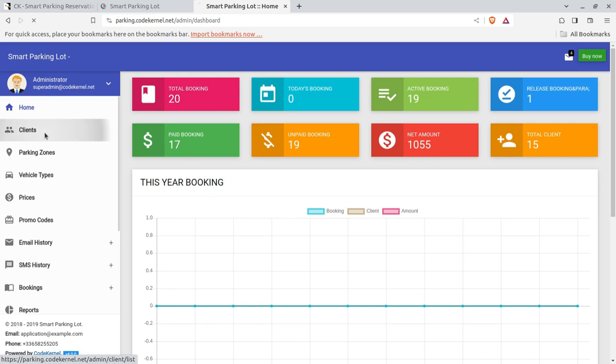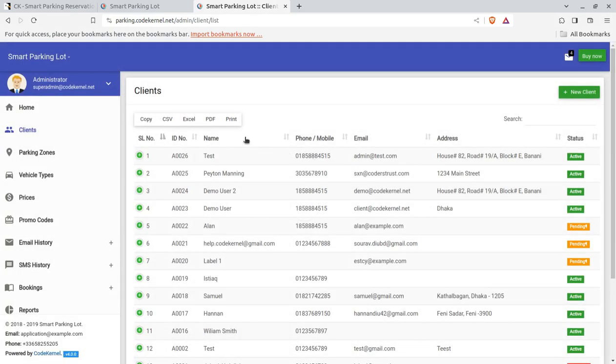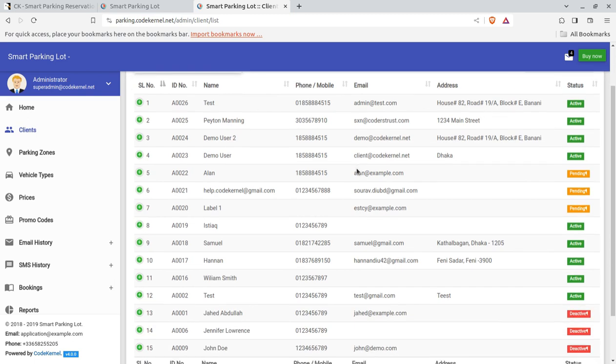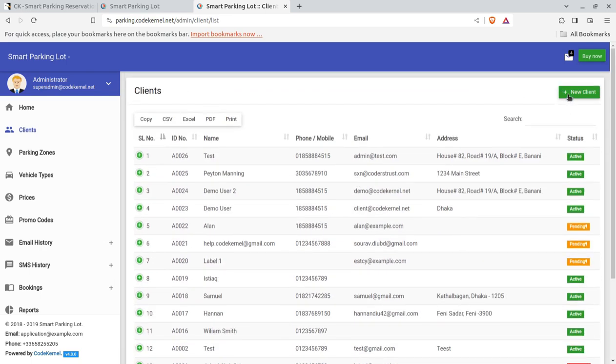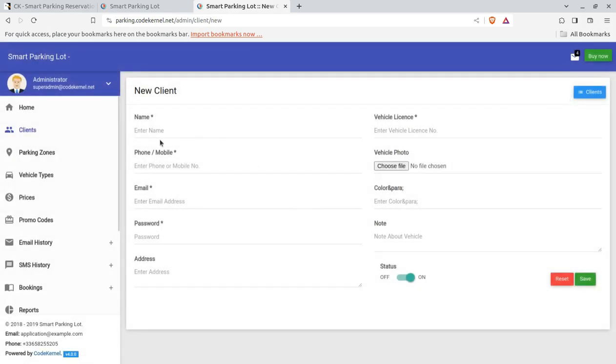So I'll show you the client screen. First of all, how many users are registered in the system. You can export the list of users in CSV, Excel or PDF format, and you can even directly print the users. So these are the users who are going to use your system, and you can list all the users, and you can add a new user, new client from this screen. You have to put the basic details of clients, and you will be able to register the users. Of course, this is vehicle parking, so you have to use the vehicle license number and the vehicle photo so that the system may be secure and valuable for everyone.